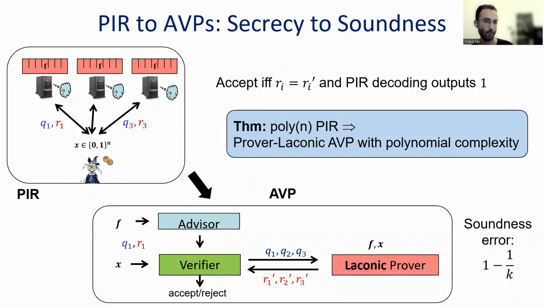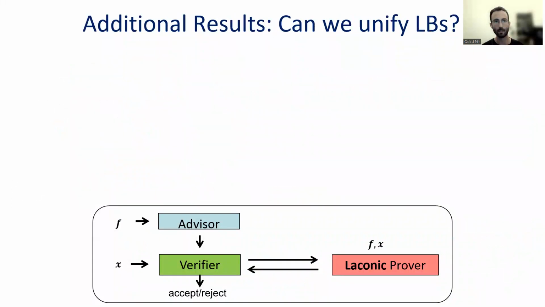And this proves our theorem that PIR with polynomial communication implies prover-laconic AVP with polynomial complexity, and then we get the lower bounds that are implied by our hypothesis. So we have similar theorems for each of the cryptographic primitives. And now I'll talk about some additional results.